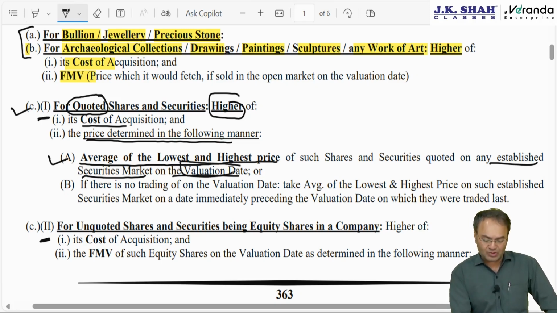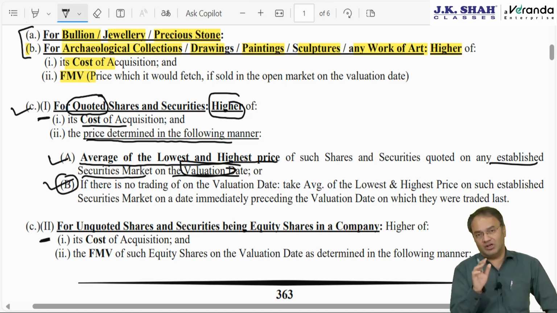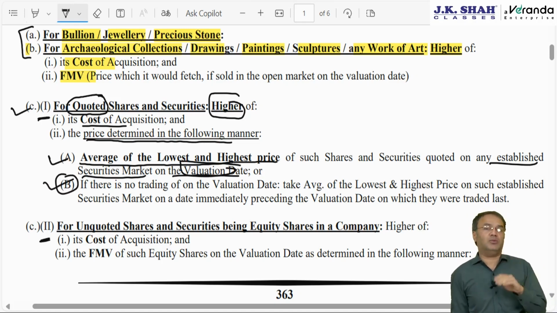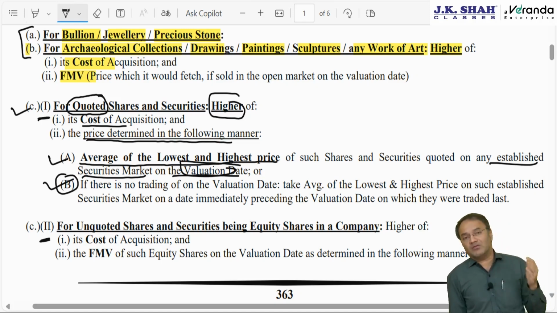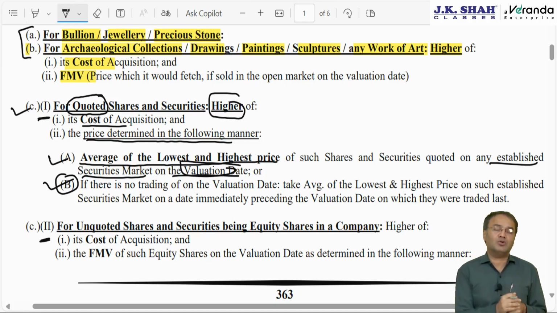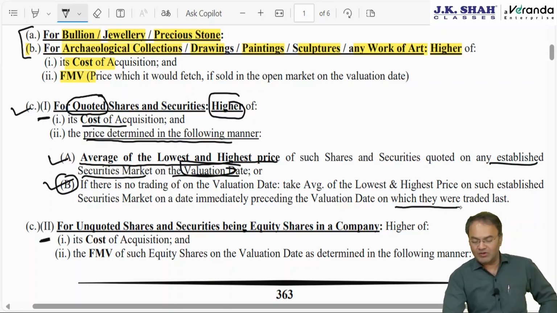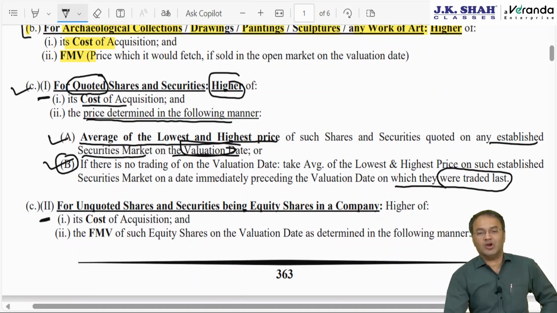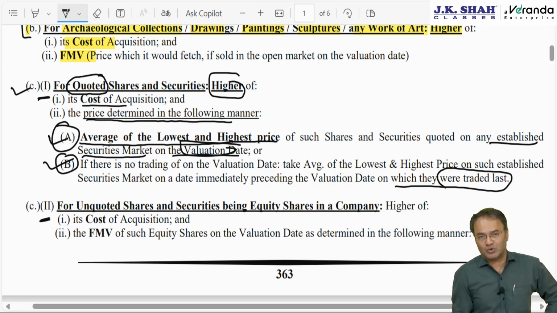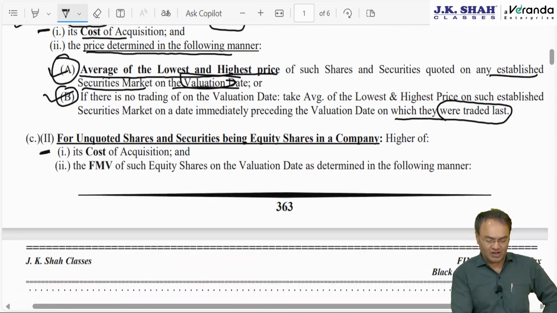If there is no trading on the valuation date, then point number B says go backwards. Say 1st April is the valuation date, but 1st April is, for example, Sunday. Go backwards, go to Saturday, 31st March 24. Find out highest plus lowest divided by 2 on 31st March 24. 31st March 24 also markets were not working. Go backwards, go to Friday, that is 30th March. 30th March also there was no trading. Go backwards, keep going backwards till the time you find the day on which such asset or securities were last traded. Second point is unimportant. First point, simply average of highest plus lowest price versus cost of acquisition, whichever is higher.